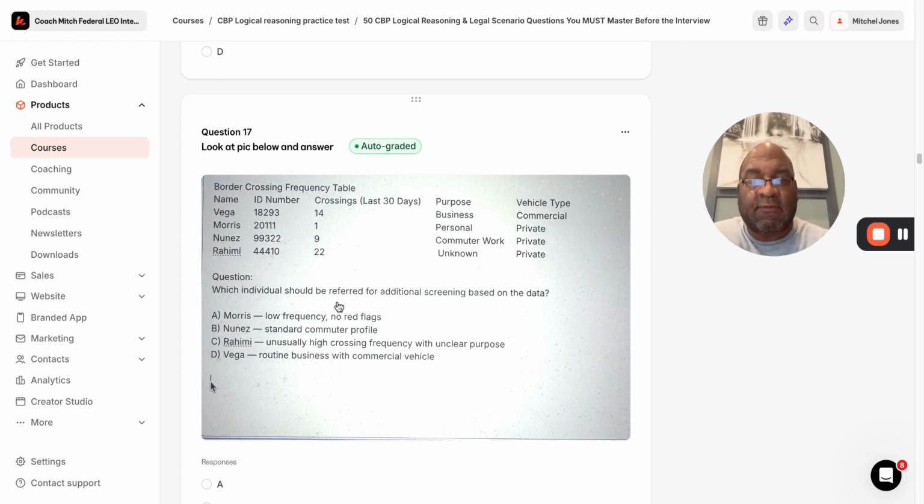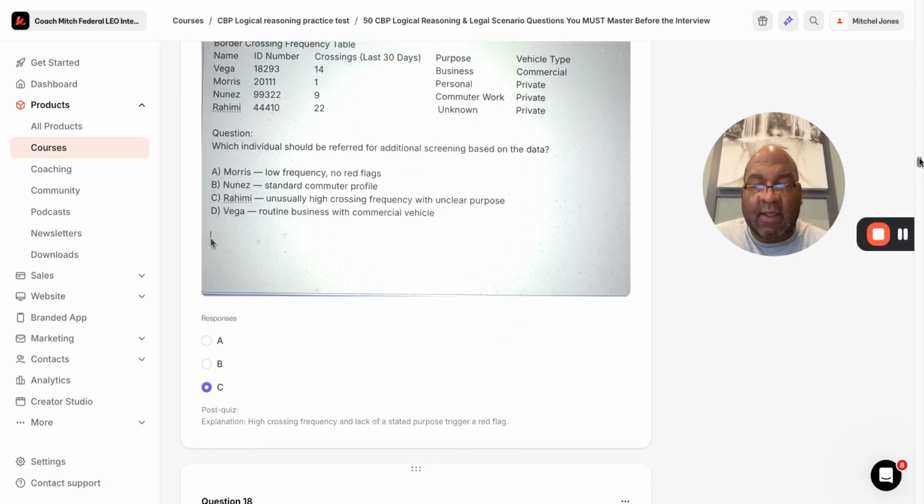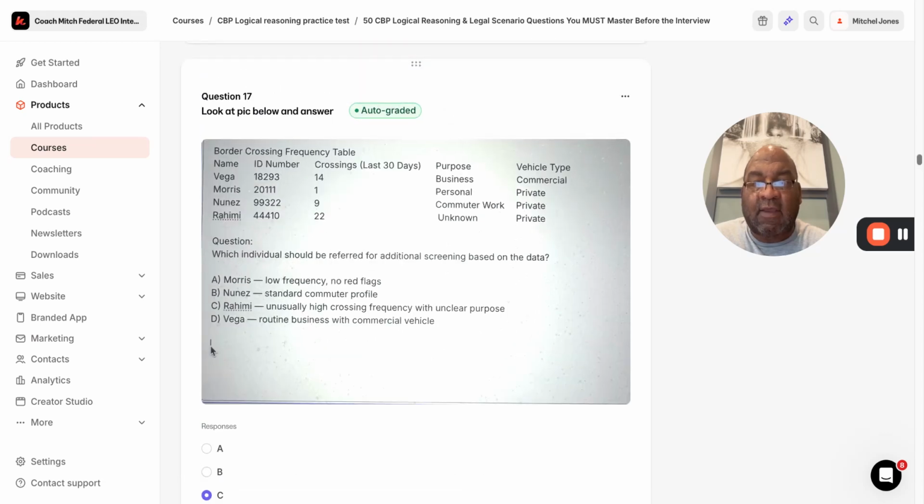Last one here, I do this too for you guys. It's kind of cool. Nice little test here for you. So this is a border crossing frequency table. You look at the table: Vega, Morris, Nunez, Rahimi, ID number, crossings, and so on. However, the question is, which individual should be referred to for additional screening based on the data? Is it going to be A, B, C, or D? Vega, Morris, Nunez, or Rahimi? Which one can it be?